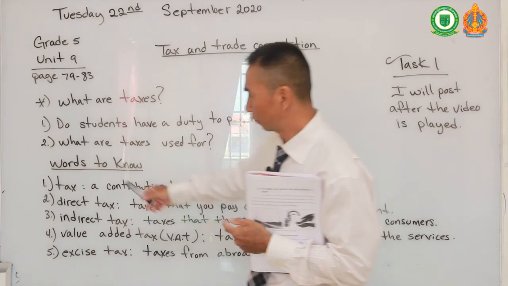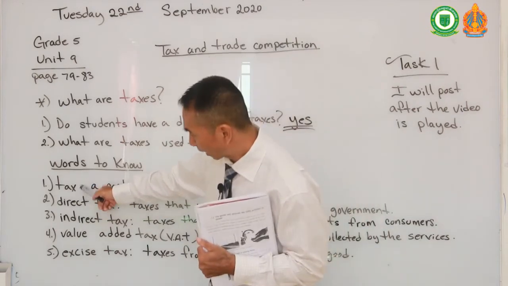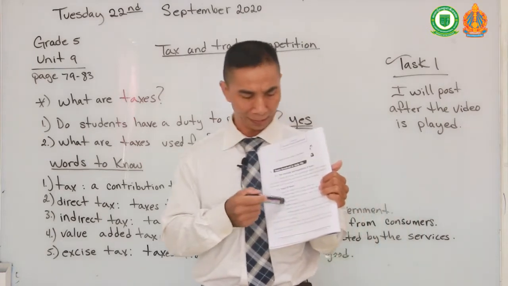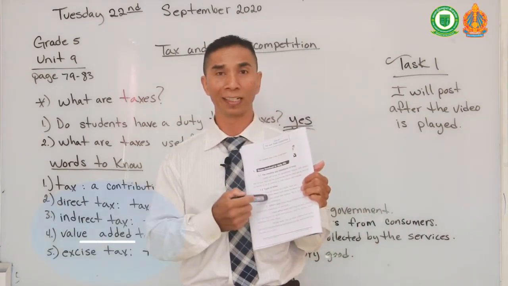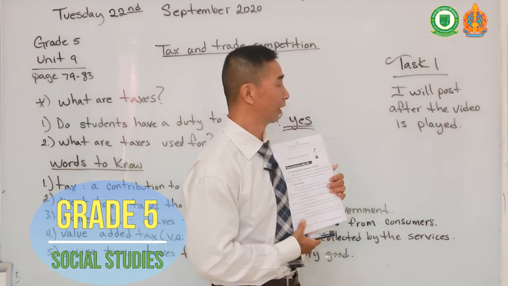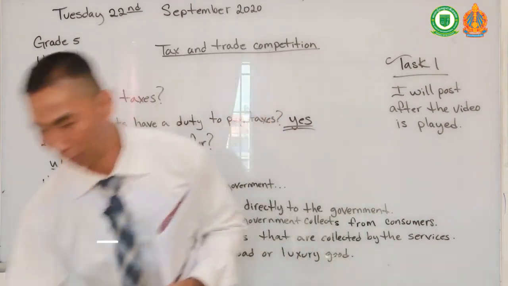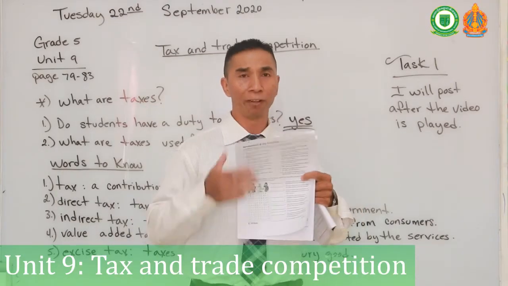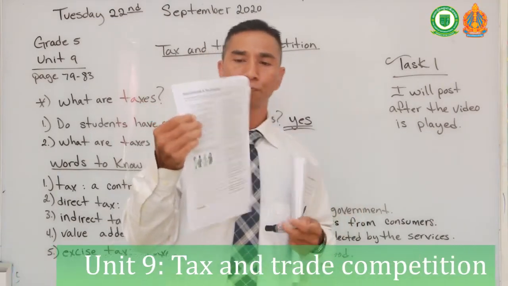Okay, class, I hope you have understood these 5 taxes in your book, and it will help you to read and understand this text. And after you read and understand this text, I will post the first task for you. On the first task, I will have a task in the book, and also I will have some tasks that we'll post up on our Telegram page.